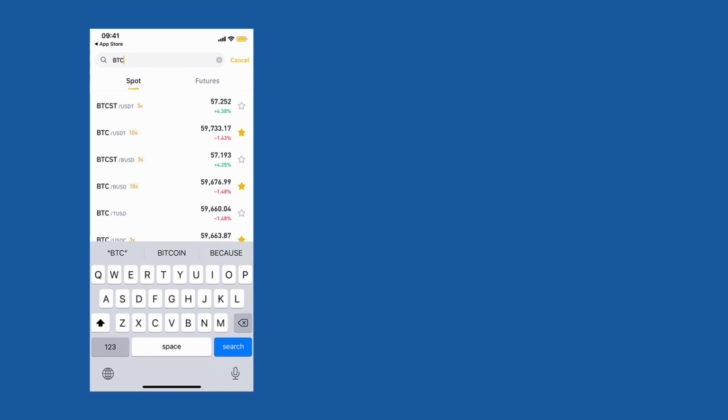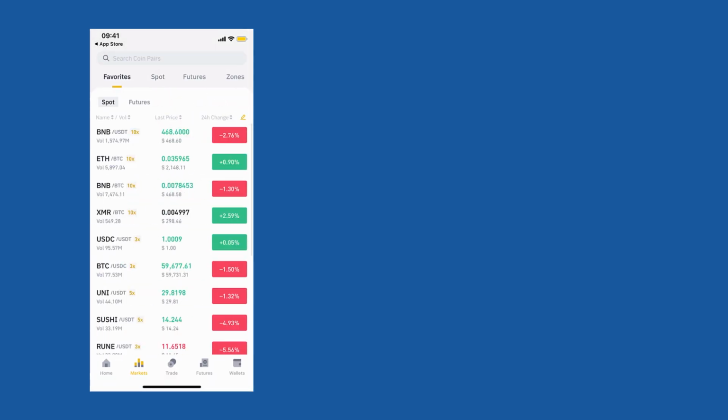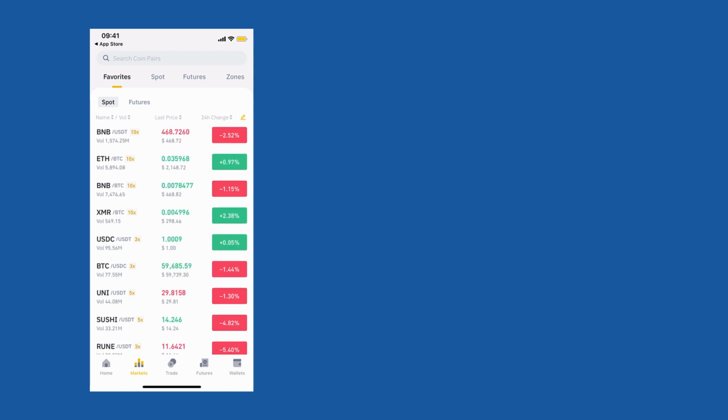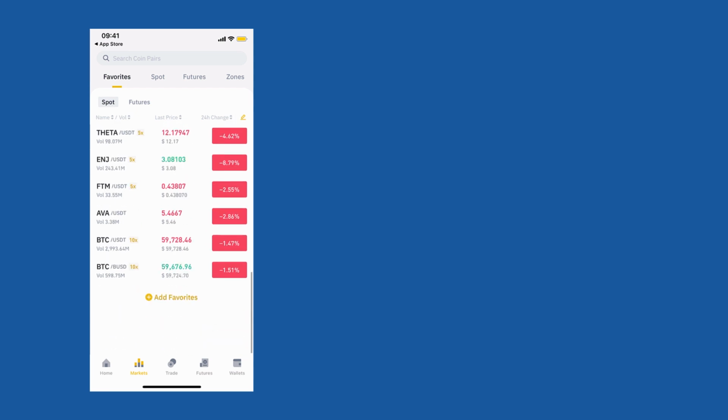What that means is, let's go back. When you click on favorite, you can see all the coins that you have selected will be shown here. So this is very useful because there are many pairs on the Binance exchange. So if you're working with 10 or 15 coins, you can add them into your favorites, and that's an easy way to navigate your favorite coins.